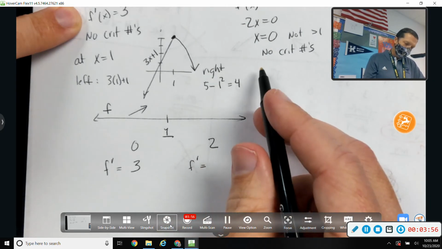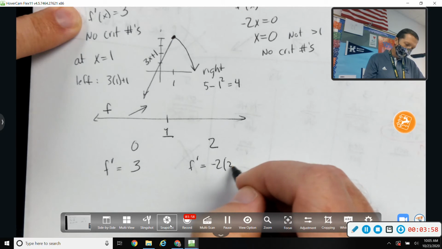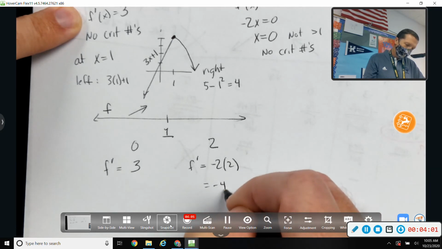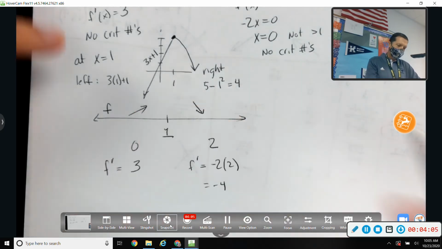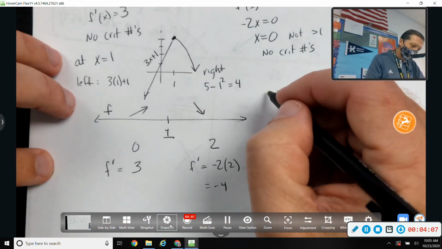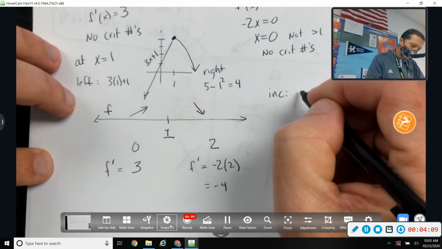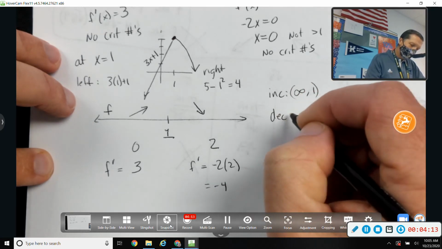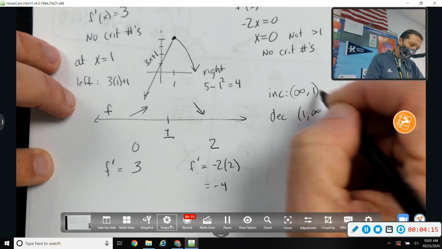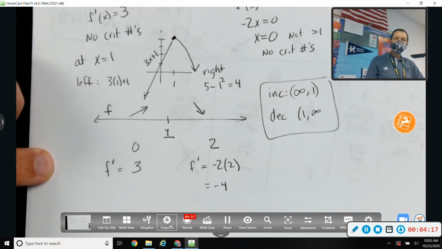On the right-hand side, f prime is negative 2x. So that's negative, so it's decreasing. That completely matches what we saw, but now we can say that it increases from negative infinity to 1, and it decreases from 1 to infinity. So that was part of our answer.